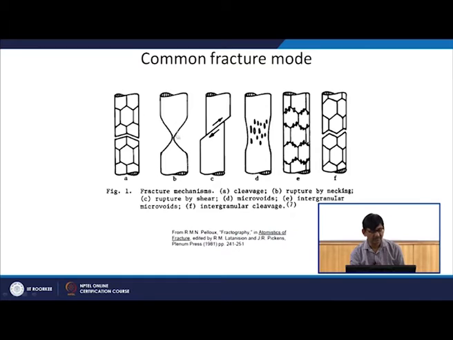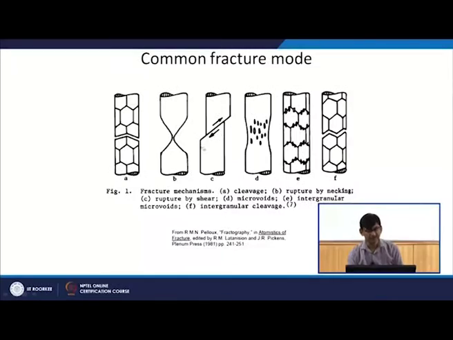Another fracture, a ductile fracture, can occur through a necking process. It is necking, and later on it will fracture when the diameter of the material becomes very small. Then this is the rupture by shear process, under plastic deformation again. Then there is micro void coalescence, which we will see when we discuss ductile fracture.